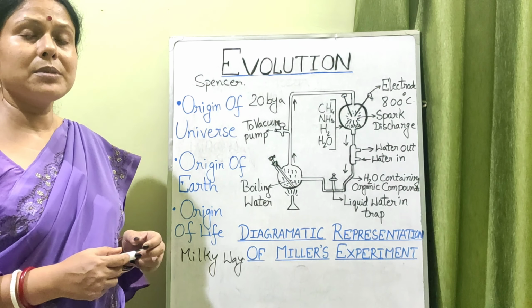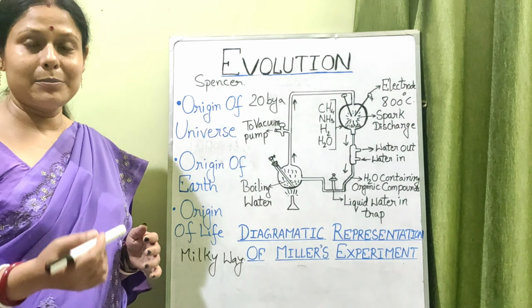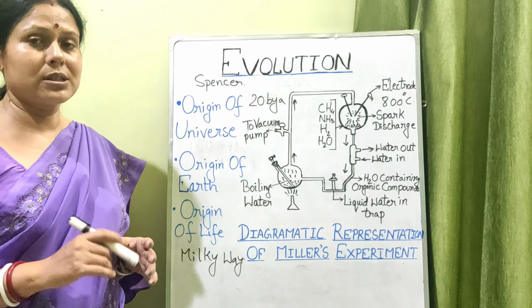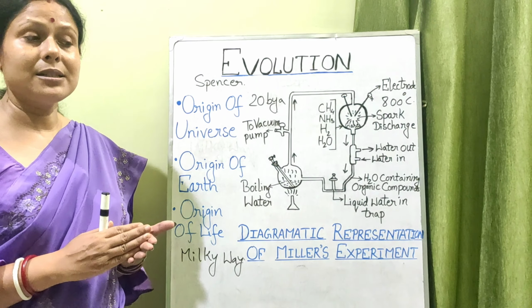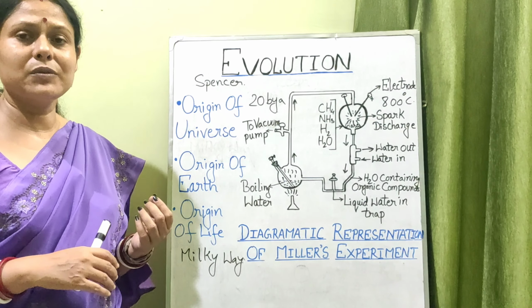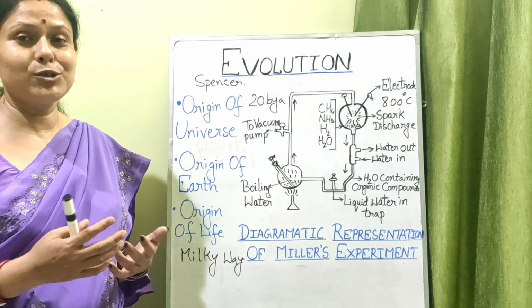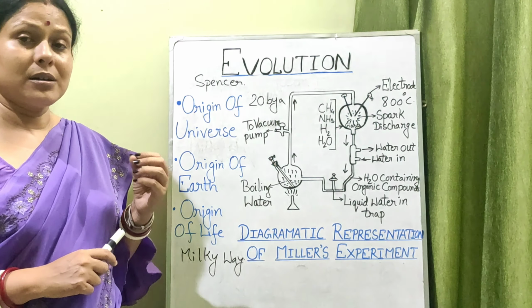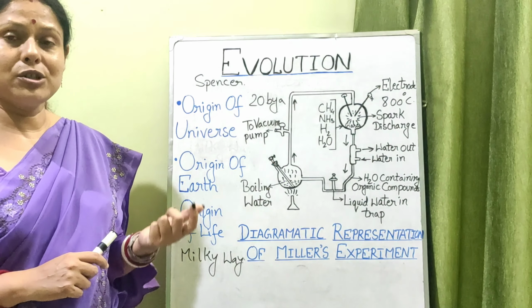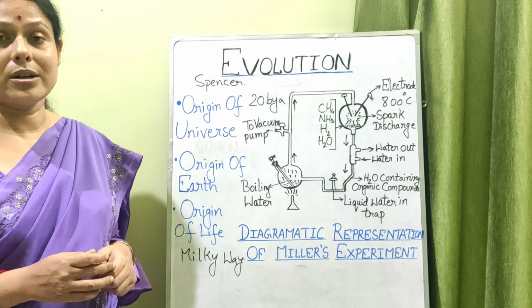Now the solar system is the sun in the center with the 8 planets. Earlier 9 planets were considered, but now Pluto is not considered a planet any longer. So there are a total of 8 planets with their respective satellites. Some of them don't have satellites, some of them have a large number of satellites, like Jupiter. It has the largest number of satellites. Then they have the asteroids, meteors, meteorites, and then comets. So many things are there in the solar system.